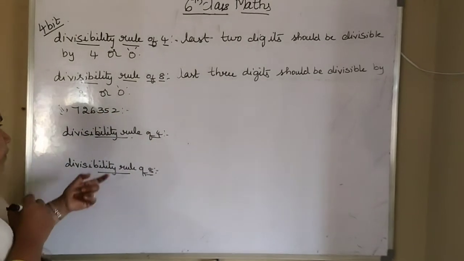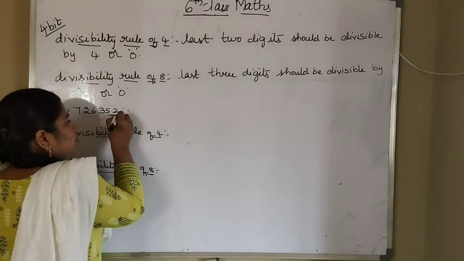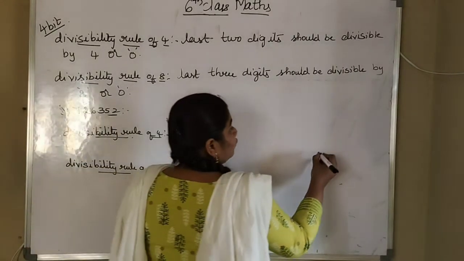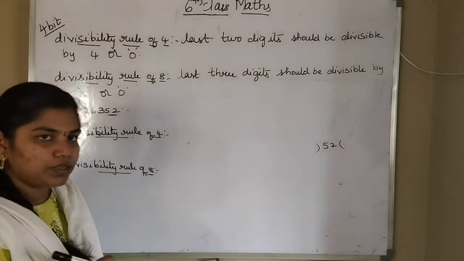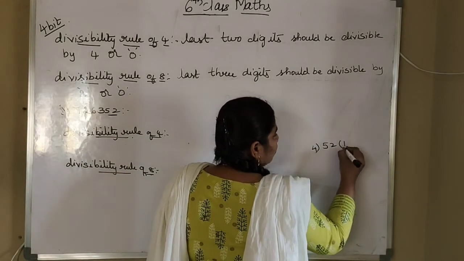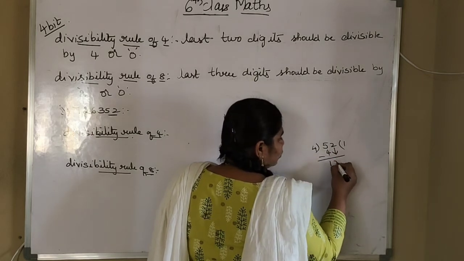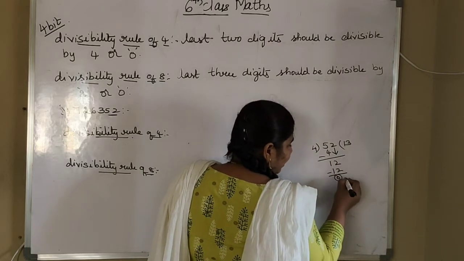First we are applying divisibility rule of 4. What is divisibility rule of 4? Last two numbers we have to check. That means we have to check this 52. If 52 is divisible by 4, whole number will also be divisible. So I am dividing this 52 with 4 here. 4 ones are 4. 1 will be remaining. Bring this 2 down. 4 3s are 12. So you got the remainder as 0.